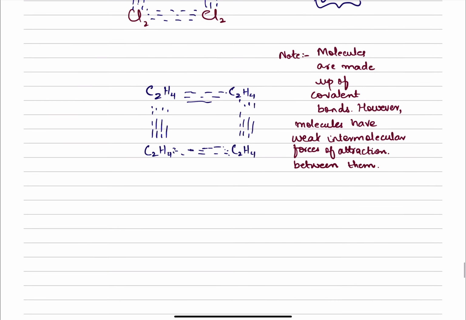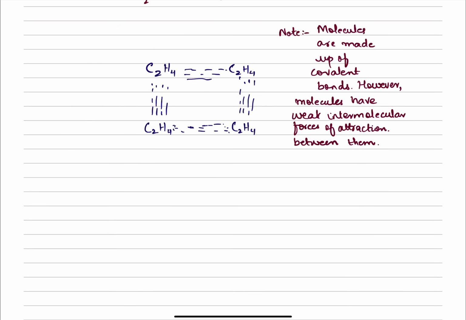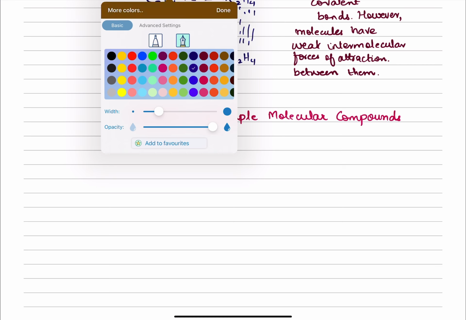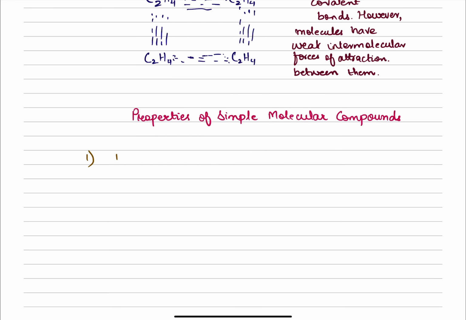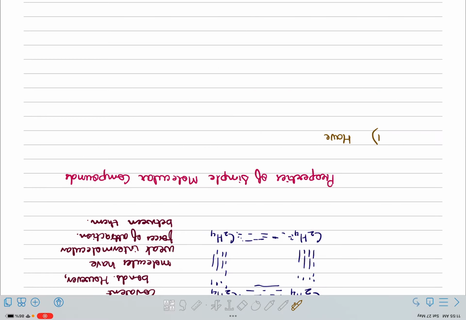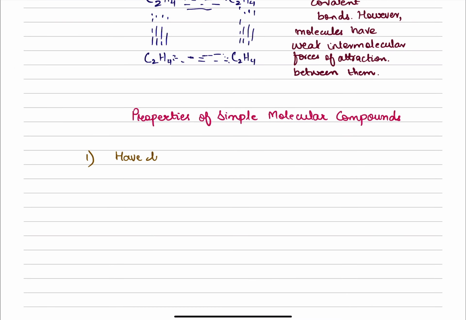Now, since they have a simple structure, if we want to outline the properties of simple molecular compounds, it's very easy and safe to say that these simple molecular compounds have, number one, low melting and boiling points.